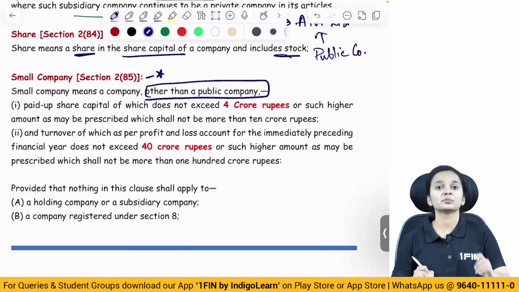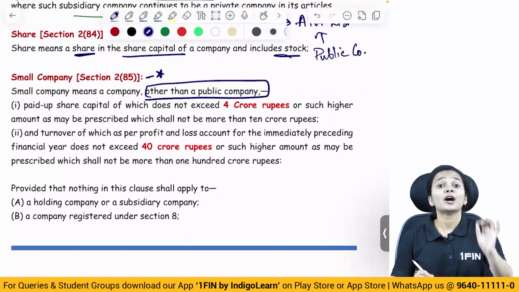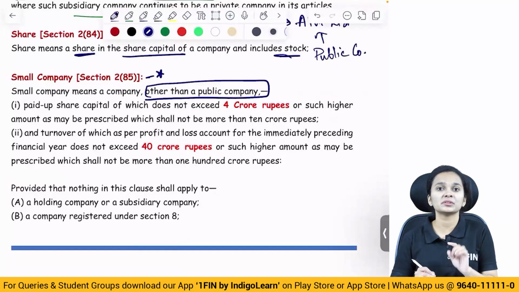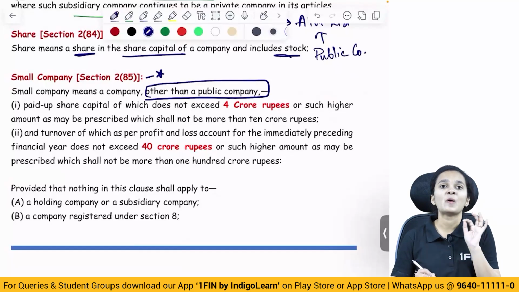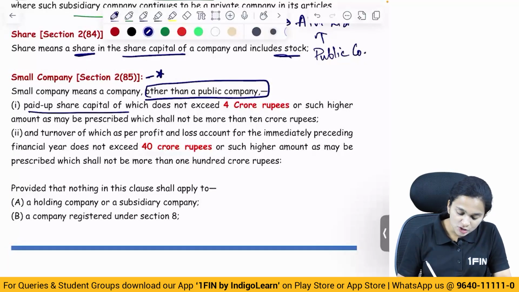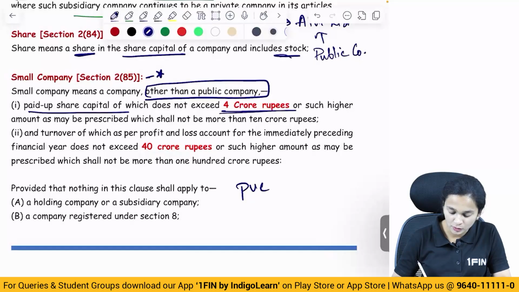So what is a small company? A company other than a public company, which means a public company can never ever be treated as a small company. So what is a small company? A company other than a public company, paid up share capital of which does not exceed 4 crores. So paid up capital not exceeding 4 crores.